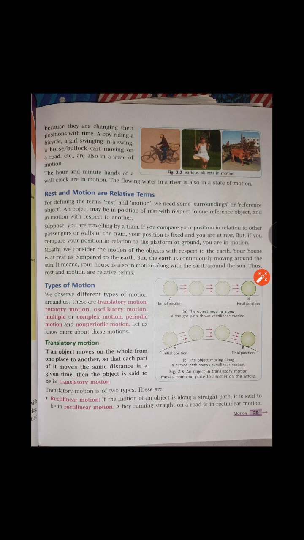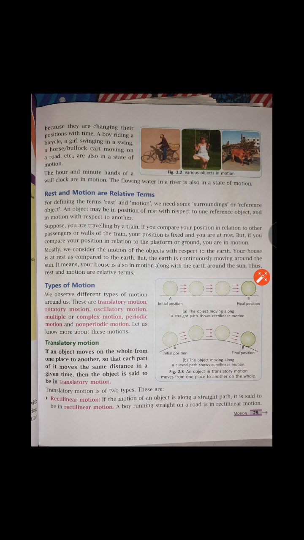Suppose all the railway tracks or all the other trees that are outside of the train, in respect to that the train is moving, but in respect to you, your seat or the walls of the train or whatever is inside the train, those things are also moving along with the train. So in respect to yourself, all those objects are in resting state.